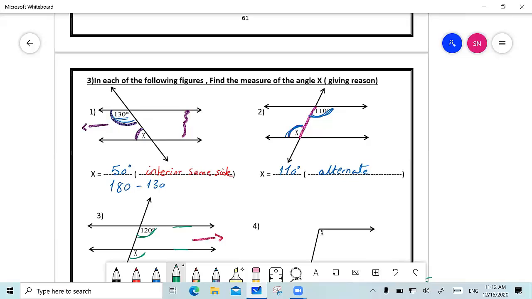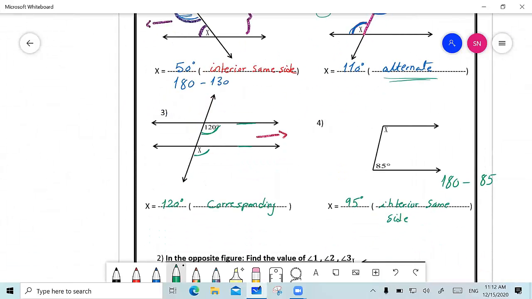Oh, number 3. No, dear, in number 2, since I know that they are alternate angles, both of them are equal in measure. I don't calculate anything. And also in number 3, when they are corresponding, they are equal in measure. I don't calculate anything. I only calculate for exterior interior, same side angles. Okay, got it now? Yep, thank you. Bye bye.